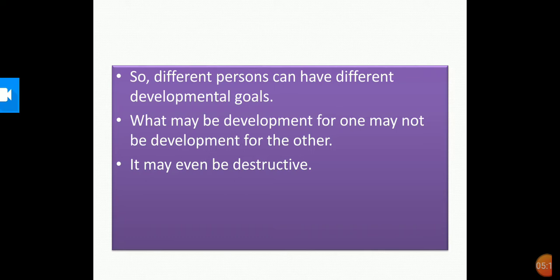Okay, so as I told you, a developmental goal for one can be a bad thing for the other part of the society. So let us see an example over here. Okay, so you will understand with the help of this example. For example,